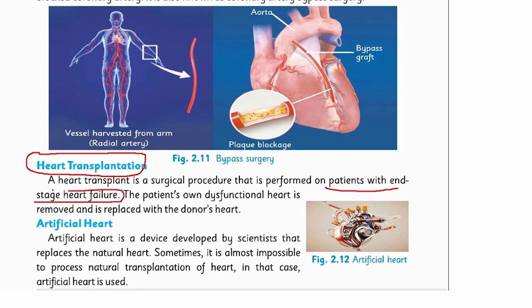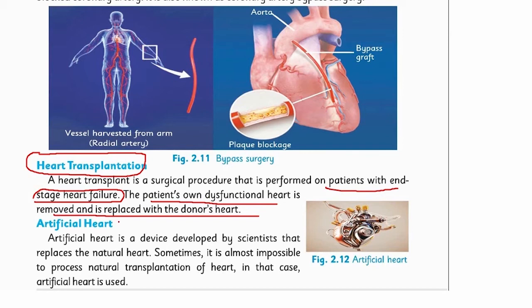If the heart has permanently failed and is not able to function properly at all, that heart is replaced with another heart donated by another person. The patient's own dysfunctional heart is removed and replaced with the donor's heart. After the replacement, the patients may live their life as usual.